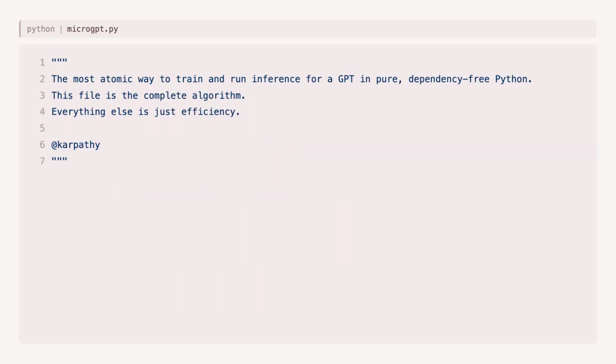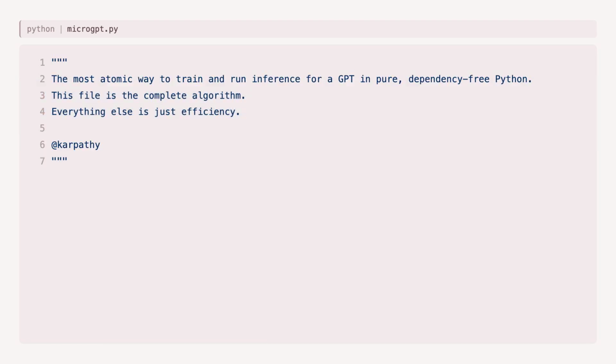That's it. 200 lines. You just watched the complete algorithm behind every large language model. The gap between this file and GPT-4 is not algorithmic, it's engineering. CUDA kernels, flash attention, distributed training across thousands of GPUs, RLHF, mixture of experts, speculative decoding, billions of dollars of infrastructure. But the core algorithm, the thing that actually learns and generates, you just read it. This file is the complete algorithm. Everything else is just efficiency.